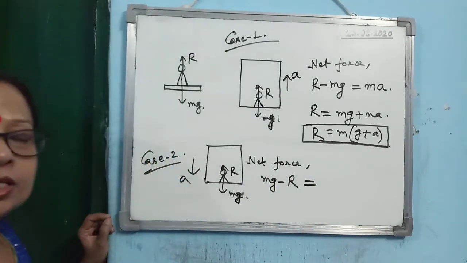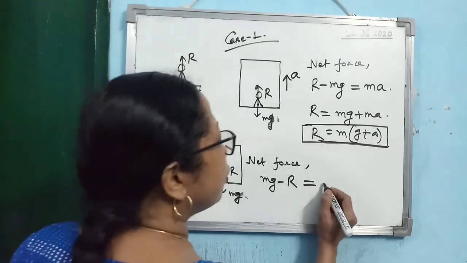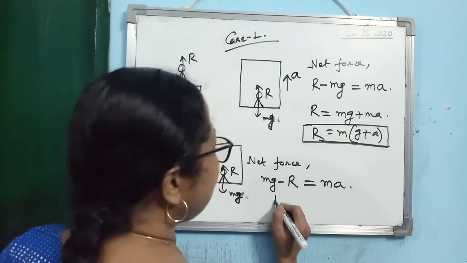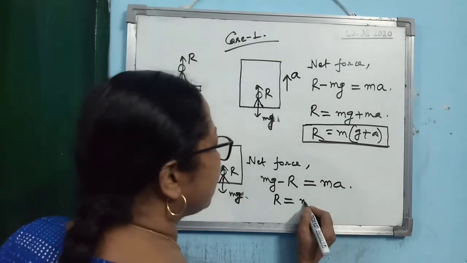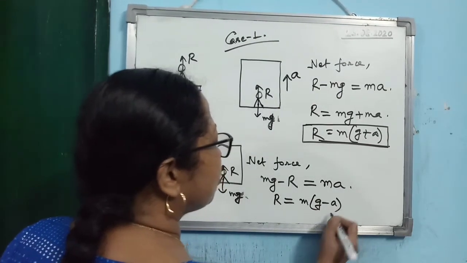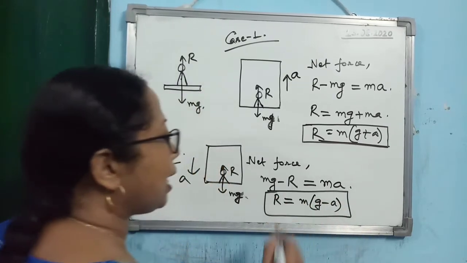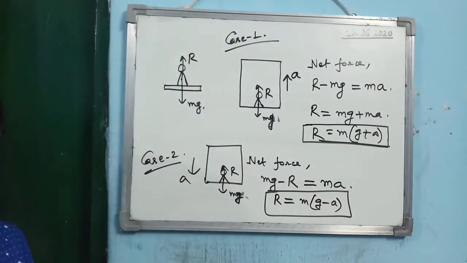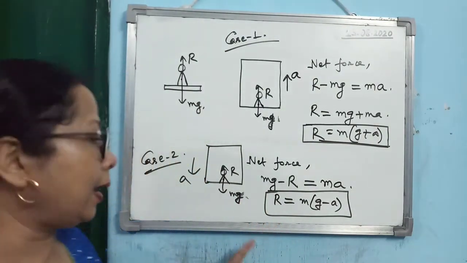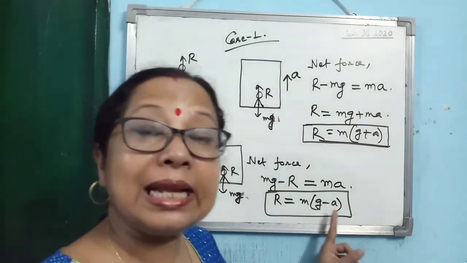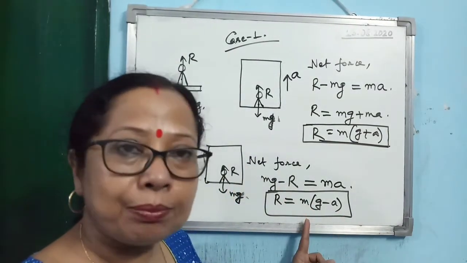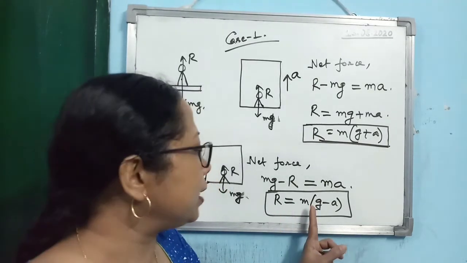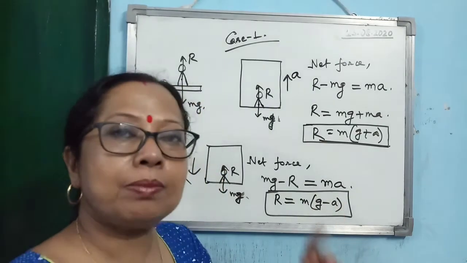And according to Newton's second law of motion, net force acting on the person should be equal to mass into acceleration. So if you simplify it, what are you getting? R is equal to m into (g minus a). So you see what is happening to the apparent weight of the body when the lift is coming down with an acceleration a. The apparent weight is decreasing. What is the original weight? mg. But what is the apparent weight when the lift is coming down with acceleration a? It is given by m into (g minus a).